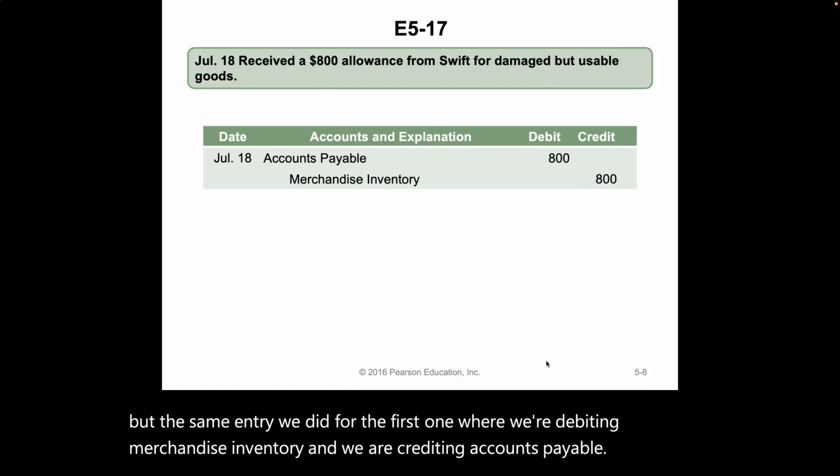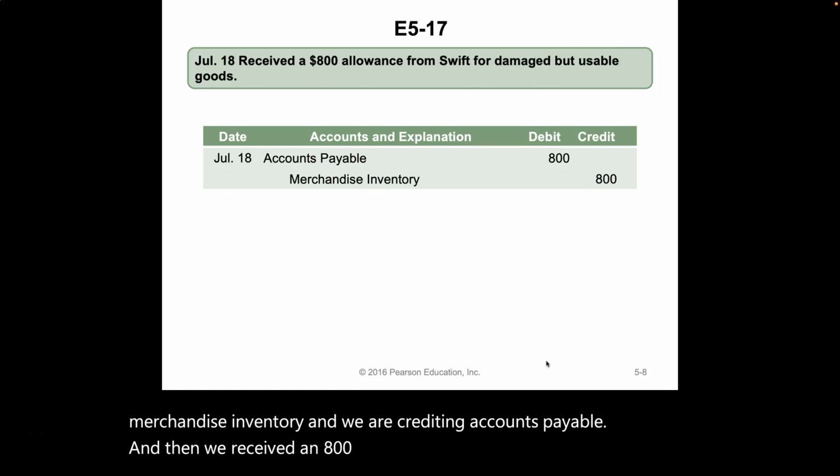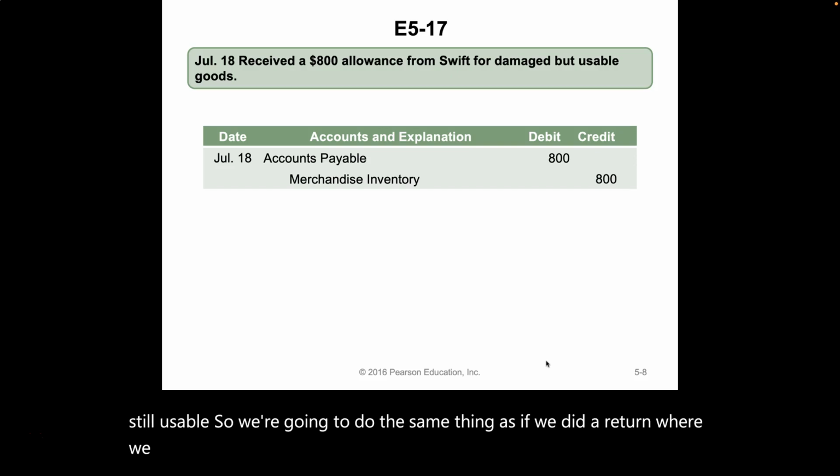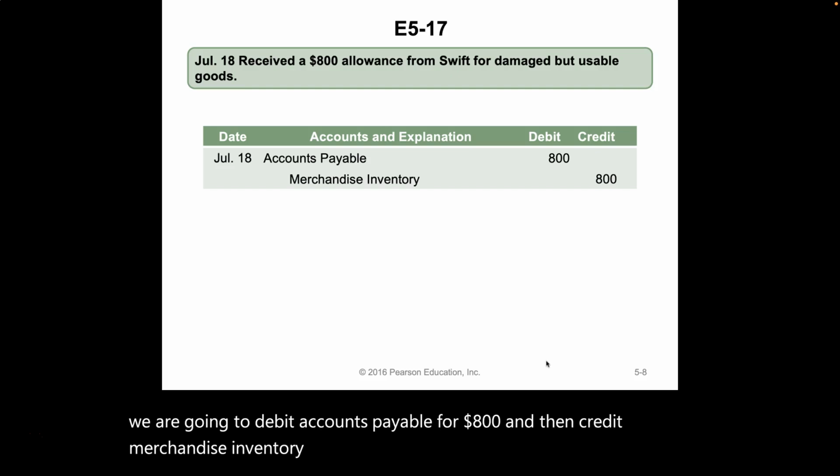And then we received an $800 allowance for damaged goods, but they're still usable. So we're going to do the same thing as if we did a return, where we are going to debit accounts payable for $800 and then credit merchandise inventory for $800.